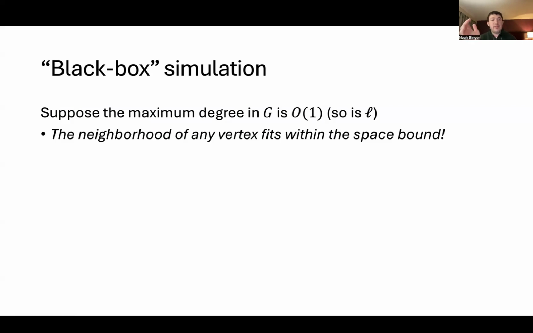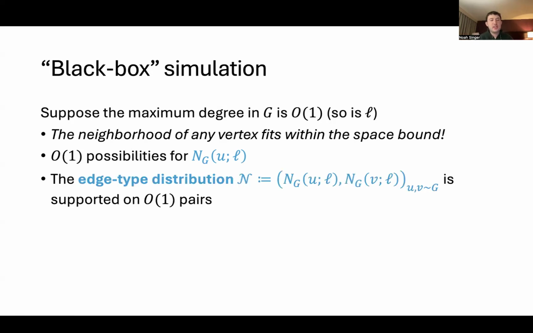The key fact about having a bounded radius and bounded degree neighborhood is that the number of distinct vertices in the neighborhood is a constant. It's exponential, but it's a constant because both the degree and the radius are constants. In particular, it fits within the space bound. And there are only constantly many possible isomorphism types for the neighborhood of any particular vertex. So what this means is that if I look at this distribution, which is simply: pick a random edge UV in the graph, and then look at the neighborhood type of U and the neighborhood type of V, the total support size of this distribution is just a constant.